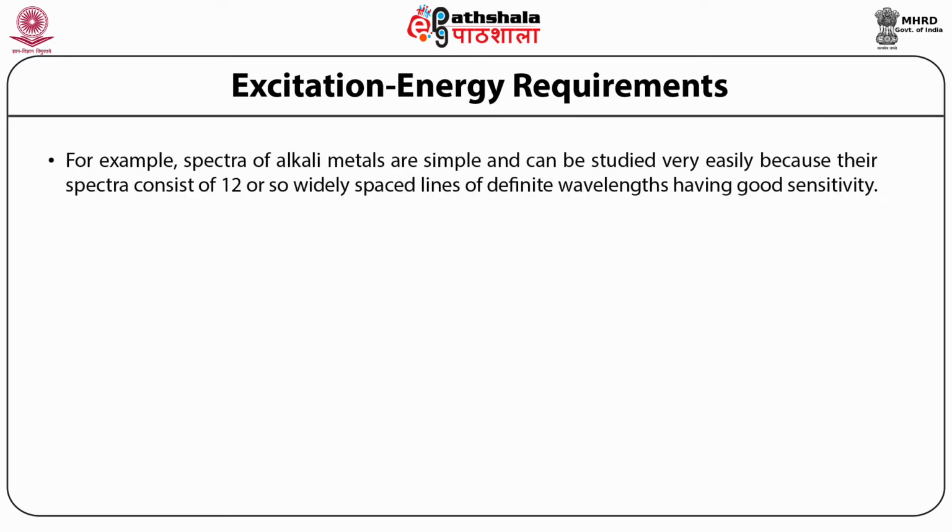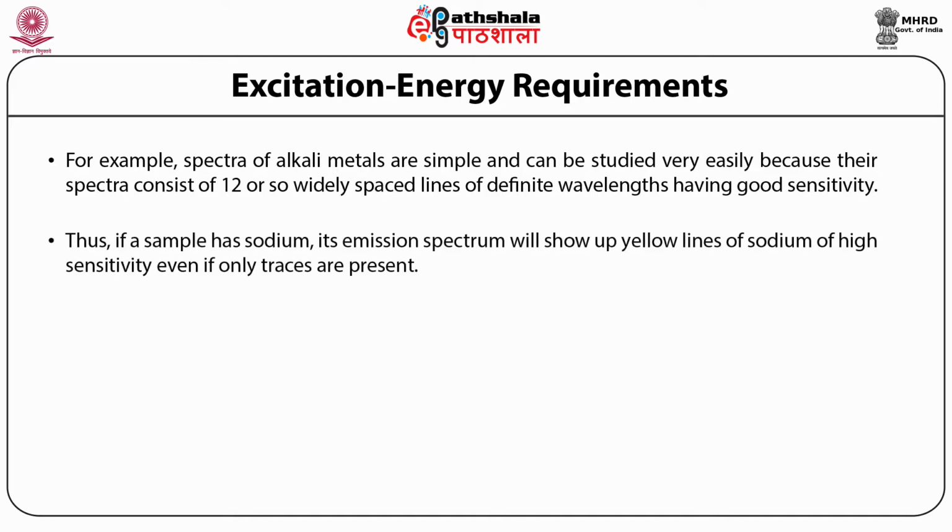For example, spectra of alkali metals are simple and can be studied very easily because their spectra consist of 12 or so widely spaced lines of definite wavelength having good sensitivity. Thus, if the sample has sodium, its emission spectrum will show the yellow lines of sodium with high sensitivity even if only traces are present.